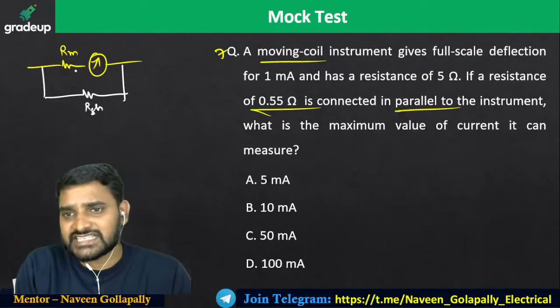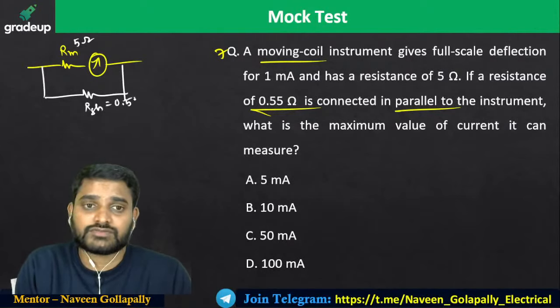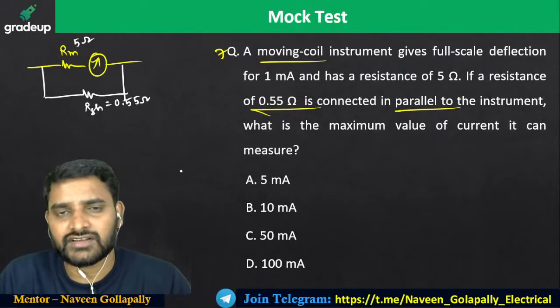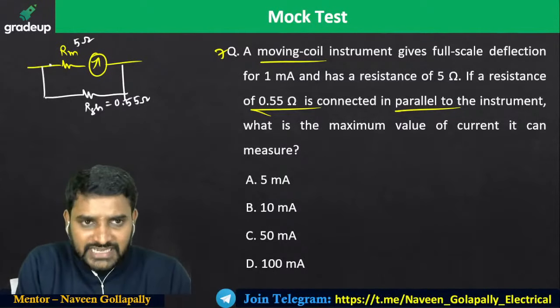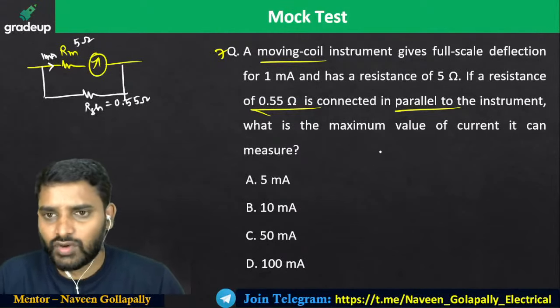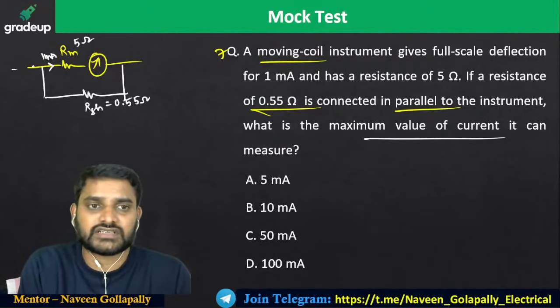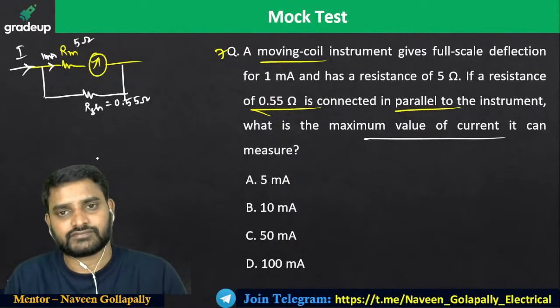He has given the meter resistance, that is 5 ohms. He has given the shunt resistance also, that is 0.55 ohms. Shunt resistance will obviously be less than 1 ohm. Meter current is 1 milliampere, and he is asking what will be the maximum value of current that can be measured if I place this much shunt. So the extended current is asked.